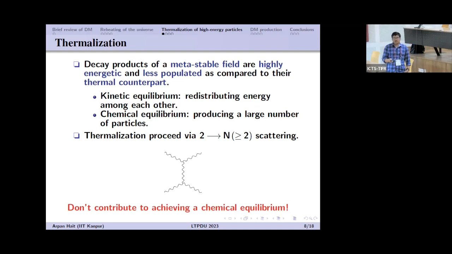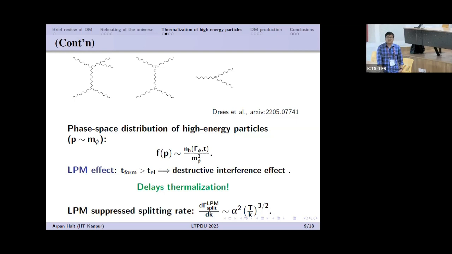Now, you can also consider a 2 to 2 annihilation process, but that process rate is very slow, which delays the thermalization. But these 2 to 2 scatterings don't contribute to achieving chemical equilibrium because they don't produce new particles. So for reaching chemical equilibrium, we need to consider 2 to 3 scattering.